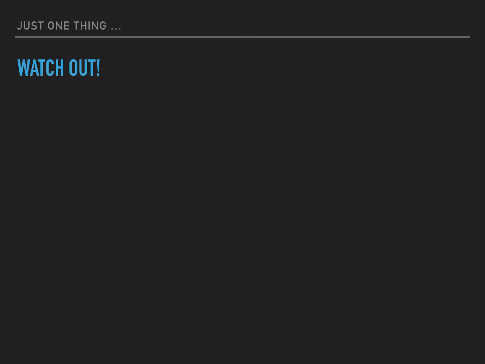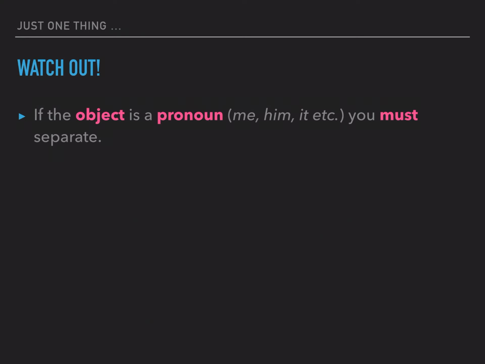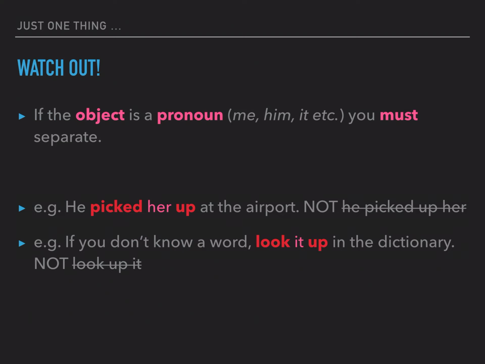Now, just one thing, watch out. If the object is a pronoun, for example, me, him, or it, etc., you must separate. So if the object is a pronoun, you must separate. So, for example, he picked her up at the airport. Not he picked up her. No, her is a pronoun, so I must separate. If you don't know a word, look it up in the dictionary, not look up it. No. It must be separated. Look it up in the dictionary.